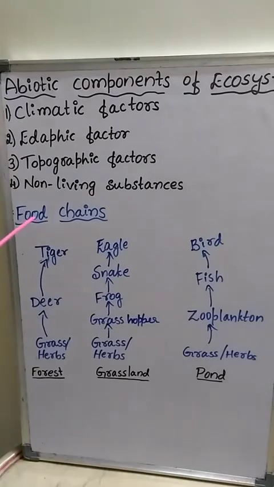Food chain is a sequence of organisms in a biotic community through which food passes, with the members of one step becoming the food of the members of the next step of the sequence. See, this is a food chain. Here we can observe the sequence of organisms.